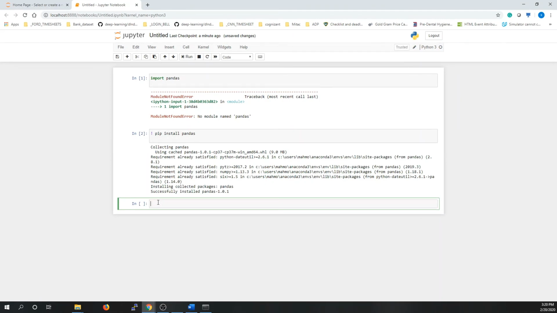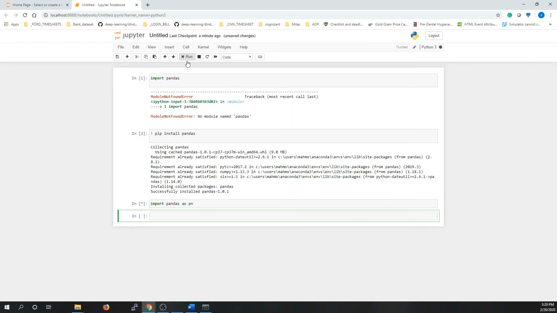Now let us test that. Say import pandas as pn. So it's working. This means that pandas is already there. This is the first way.